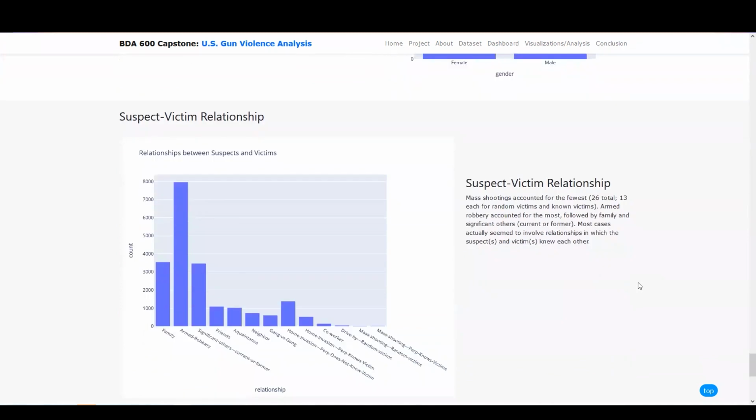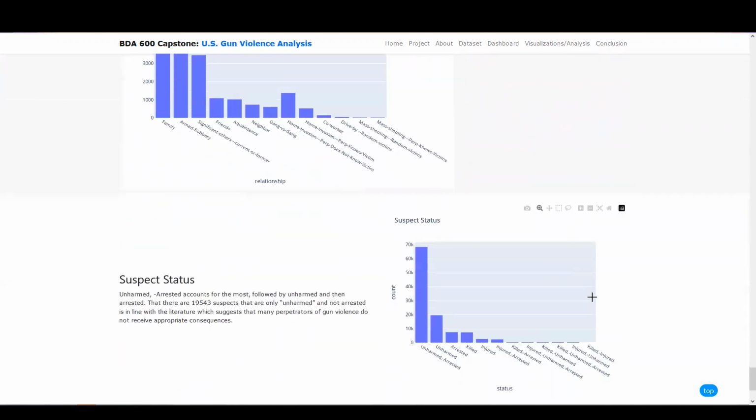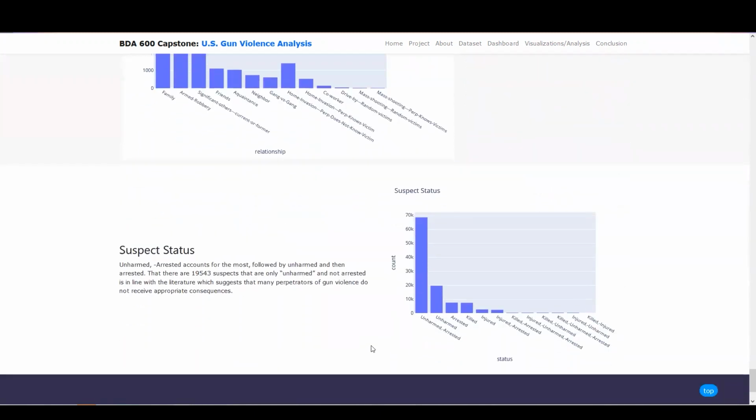When looking at suspect-victim relationship, the most frequently occurring relationship was armed robbery, followed by family and significant others, current or former. Most cases actually seem to involve relationships in which the suspects and victims knew each other. When looking at suspect status, the most frequently occurring status was unharmed and arrested. However, nearly 20,000 suspects were unharmed and unarrested, suggesting that many perpetrators of gun violence do not face appropriate consequences.